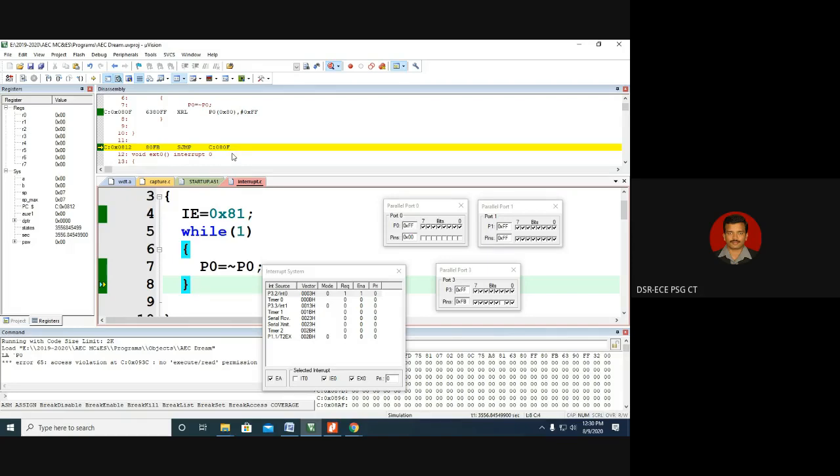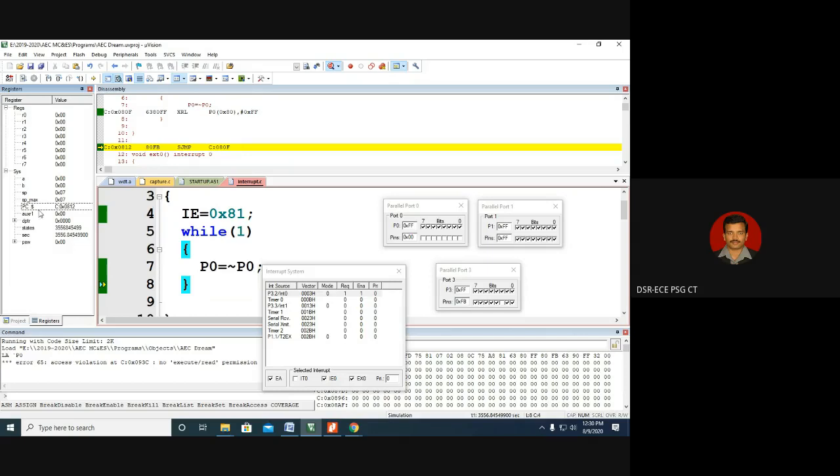So now it's very important because we have created an interrupt. The program counter will not be loaded with 080F. Program counter will be loaded with the vector address of external interrupt 0, which is 0003. That we have to ensure by doing single step execution. So look at this program counter. Now I'm highlighting this on the screen. Now everyone has to look at the screen, which is very important.